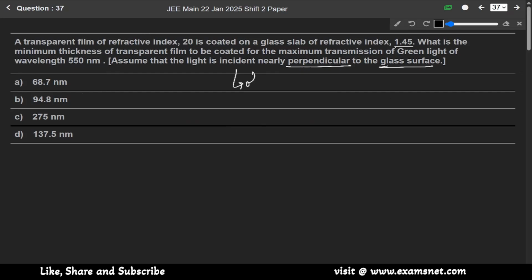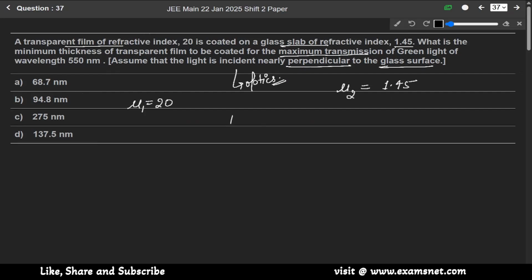So this question is from the chapter of optics. We are given a transparent film whose refractive index is 2.0 coated on a glass slab, and the refractive index of the glass slab is given as 1.45. What is the minimum thickness for the maximum transmission?